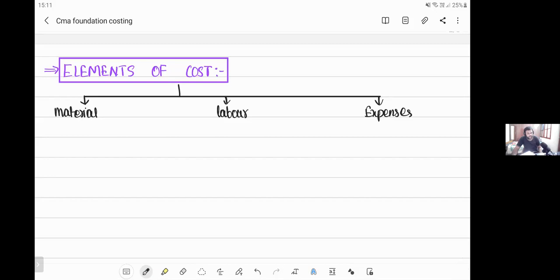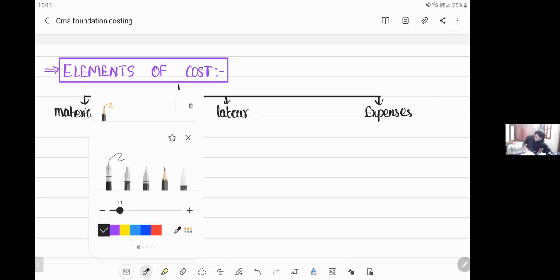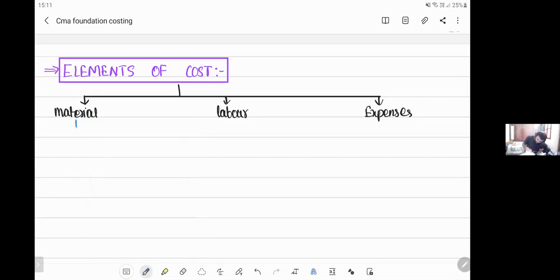Now first let us try to understand what is material. Material is anything which goes into production. Listen carefully: anything which forms part of a production is called material. Everything which forms part of a production, we call it material. Let us write it. So what do you mean by material? Anything which goes into production is called material.